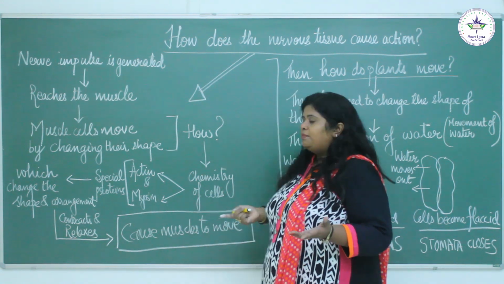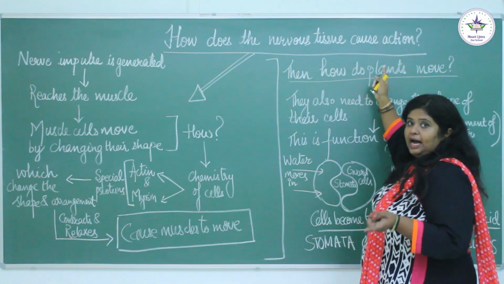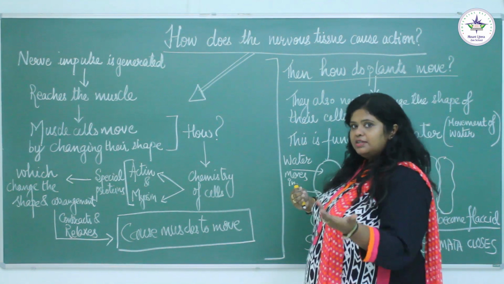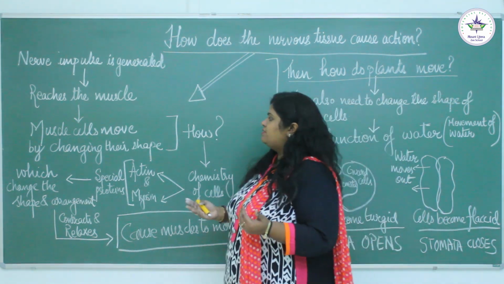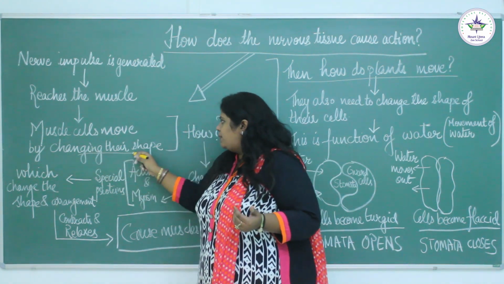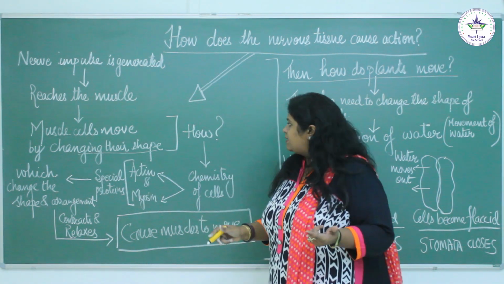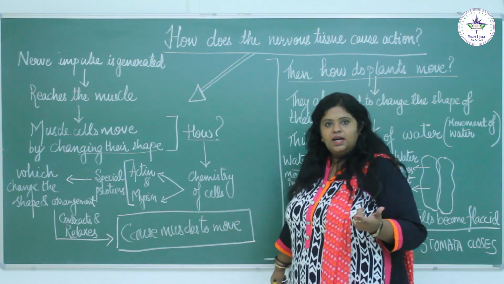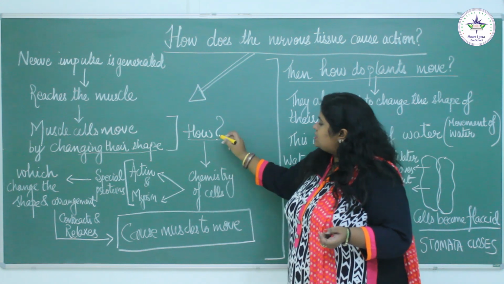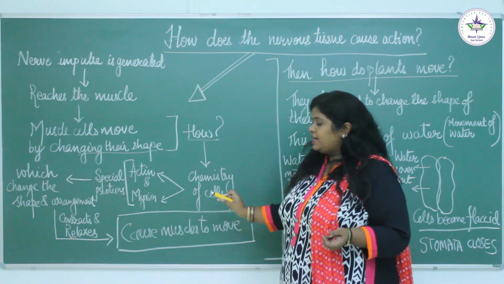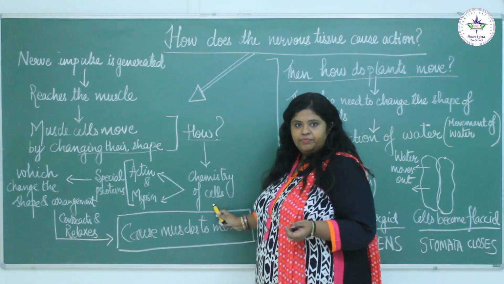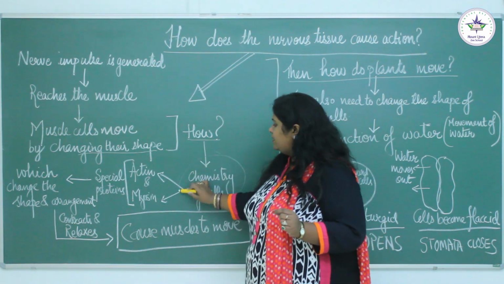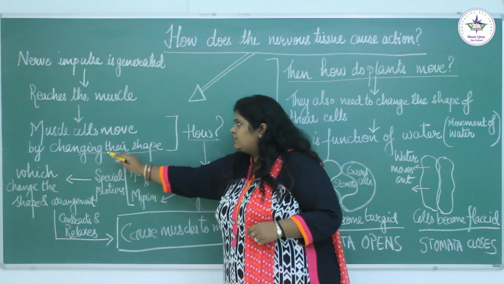Now we were talking about how an action will be taken. Action will be taken only when my muscle cells move. And how will the muscle cells move? Muscle cells will move by changing their shape. Again a question arises: how will this change in shape be brought about? This will happen because of the chemistry of the cells. That means the chemistry of the cells is involved in bringing about a change in the shape of the